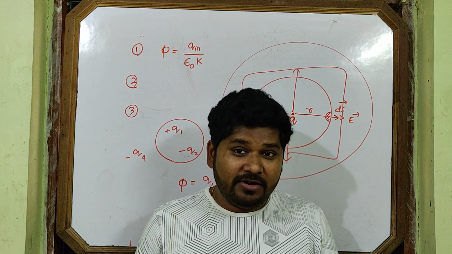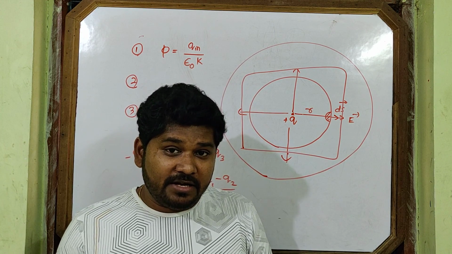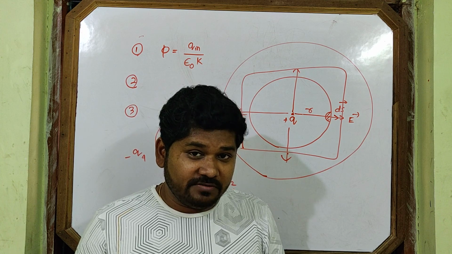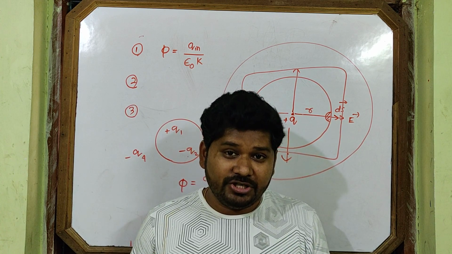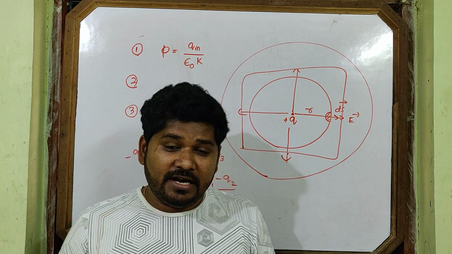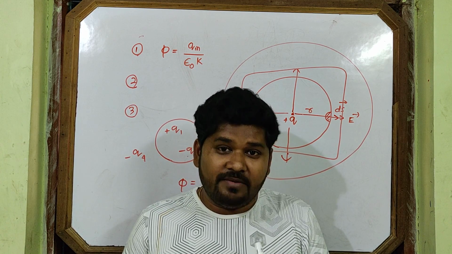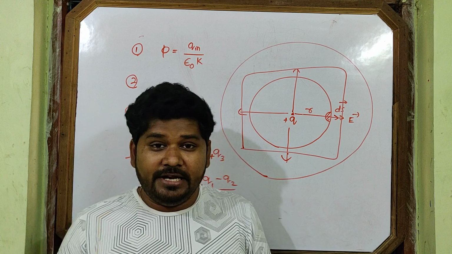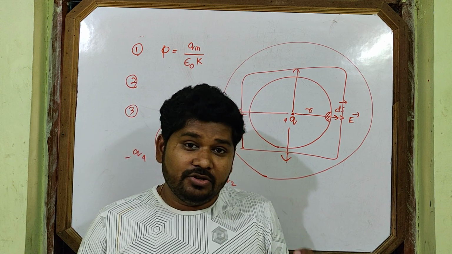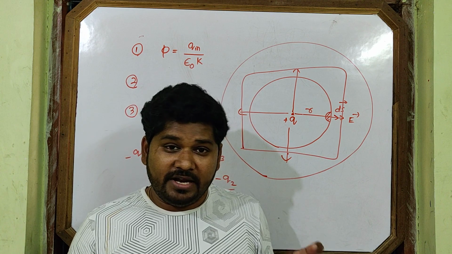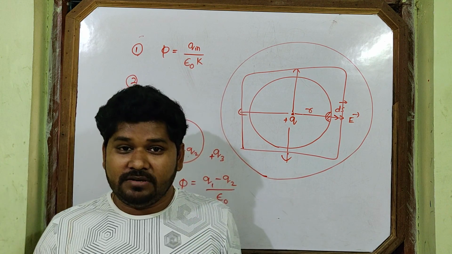Question number 18 and 20 came combinedly in the 2018 board examination as a 5 marks question. 18 to 20, that is very important. You can solve the questions from the NCERT book. Again I am telling, solve from 15 to 20.